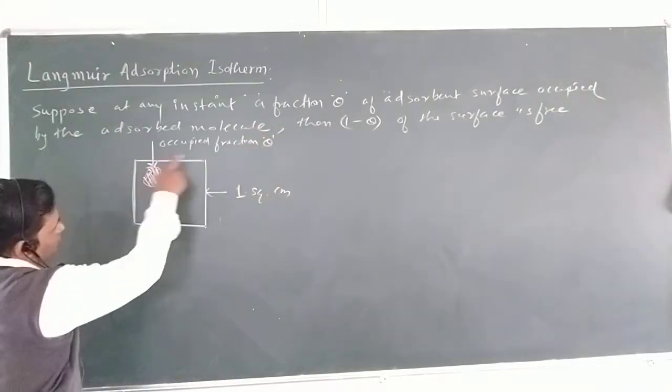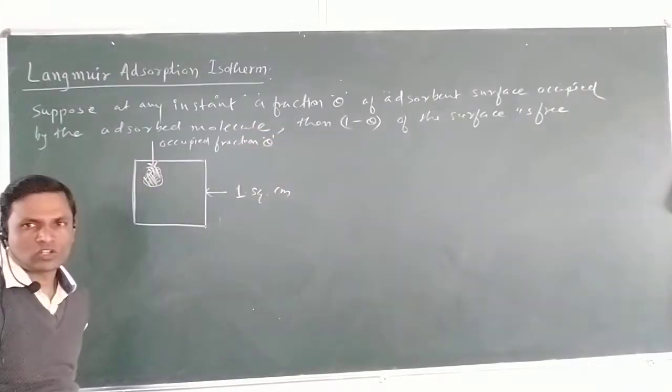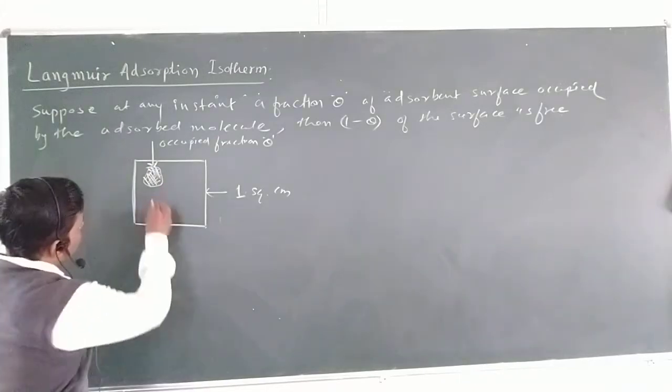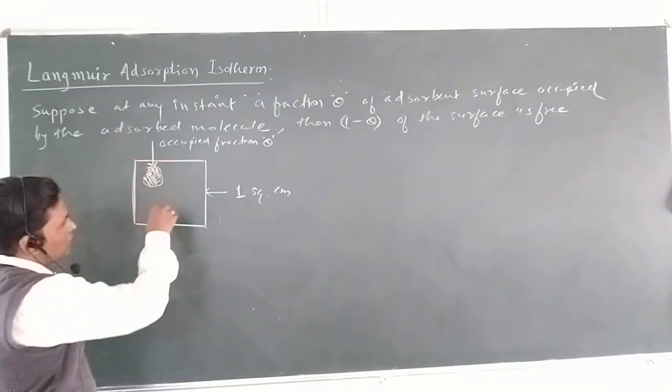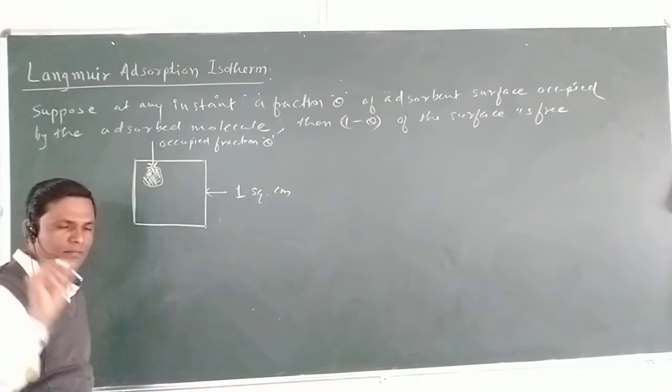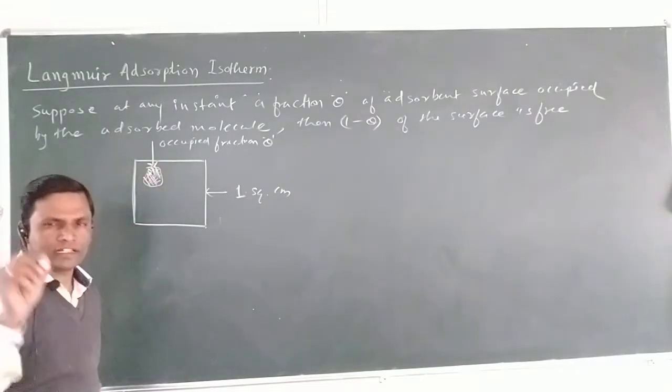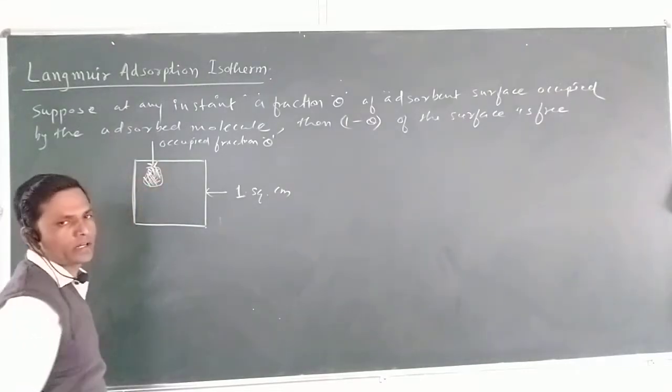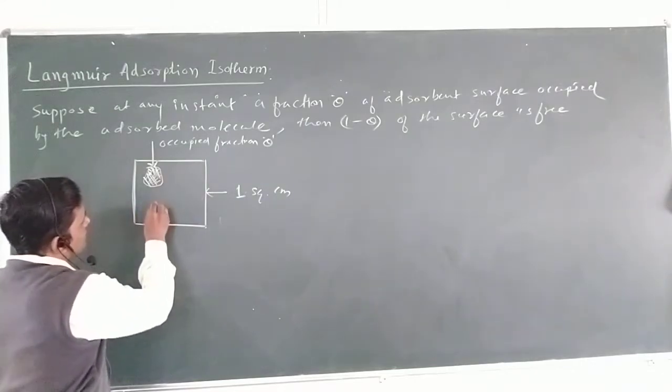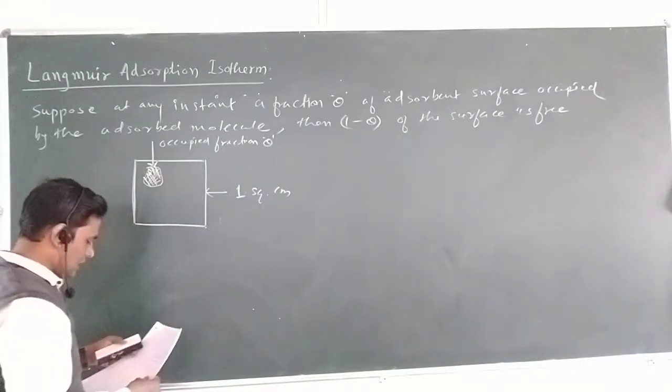Now the whole area is 1 square centimeter. Now this much of area is occupied by the molecules, that is, at any instant, how much is occupied? That is the fraction theta. This area is occupied. Now what is the remaining? This is 1 minus theta, which is unoccupied.